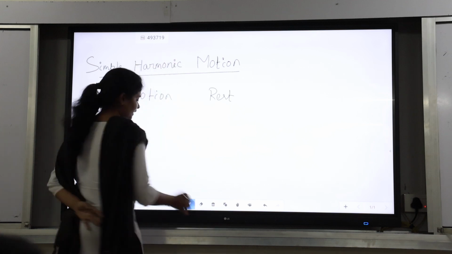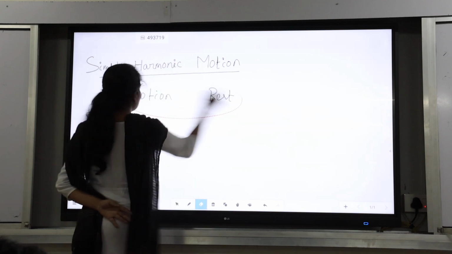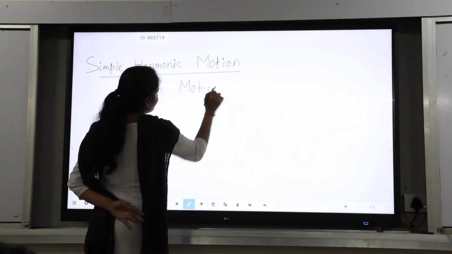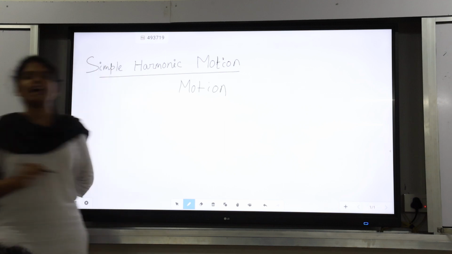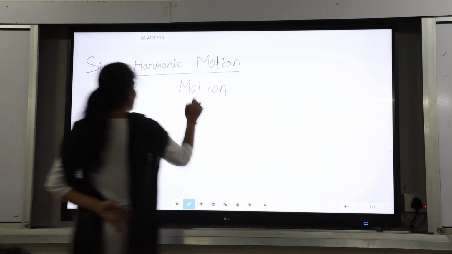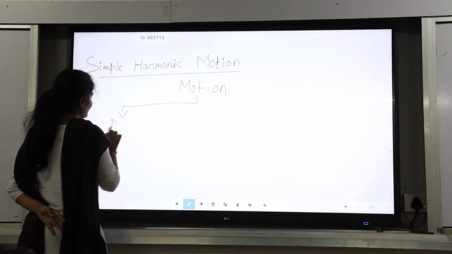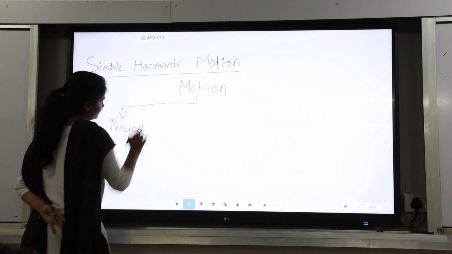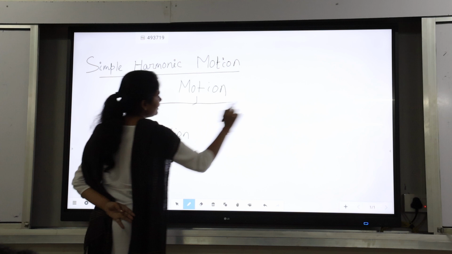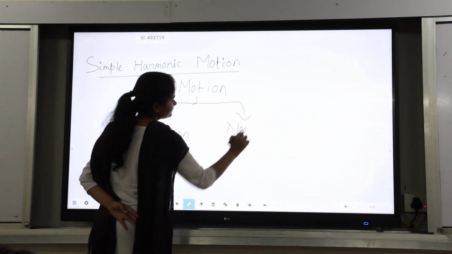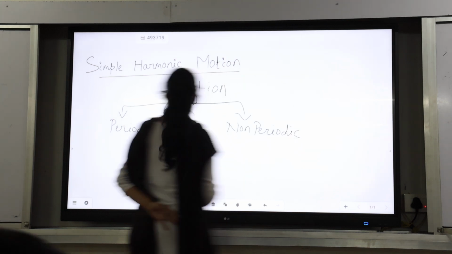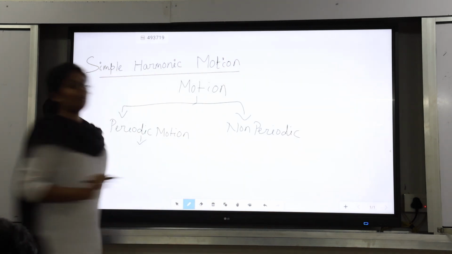Before coming to the topic simple harmonic motion, we must know the categorization of motion. I am categorizing the motion into two types. First, periodic motion. Another is non-periodic motion. So what is periodic motion?